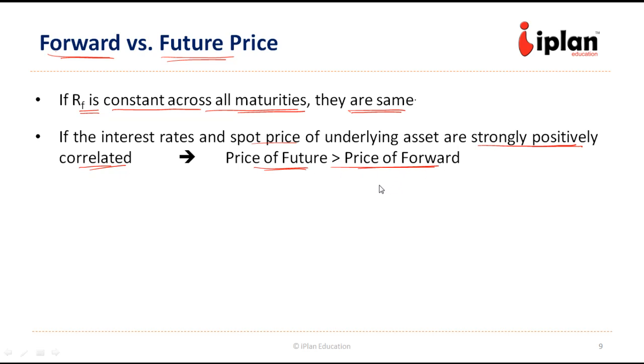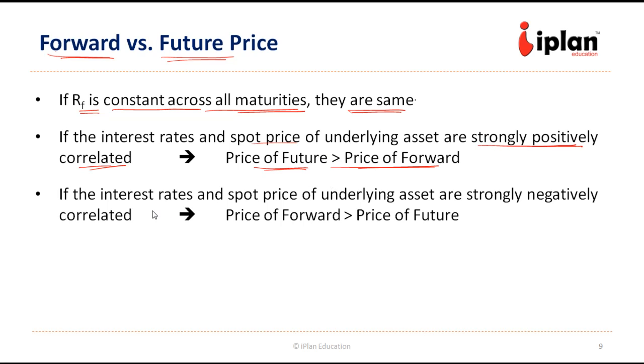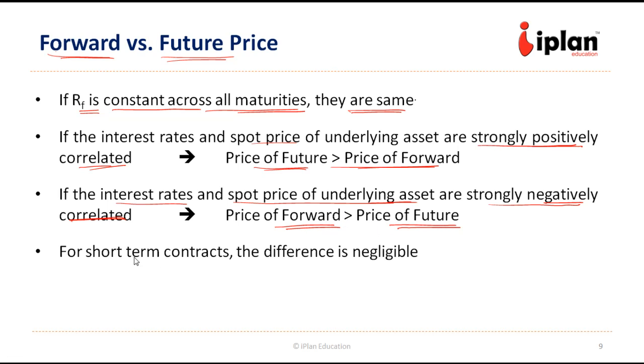And if the relationship is opposite, that is the interest rates and the spot price of the underlying asset are strongly negatively correlated, then the price of forward will be higher than the price of future. But if we are talking in terms of short term, small 3 months, 2 month, 1 month contracts, then the difference between the forward price and the future price is going to be very small or negligible.